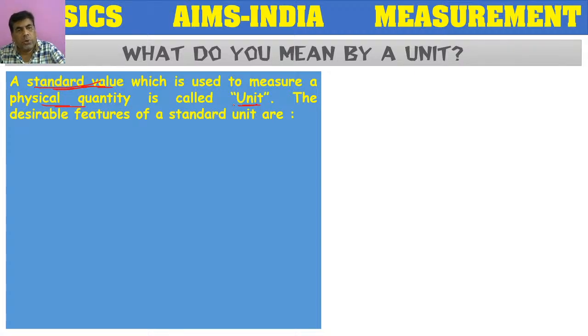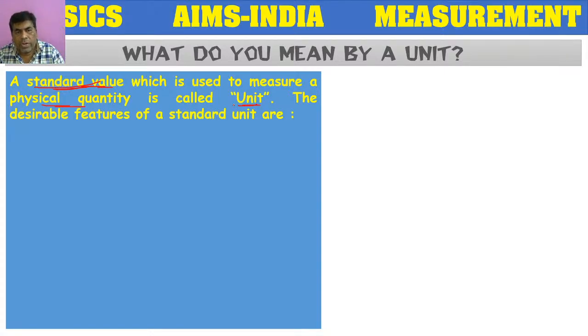But this unit should have some desirable features, because all over the countries, all over the world, its value is standard. In all countries the climate is not the same, and the geographical conditions are not the same.